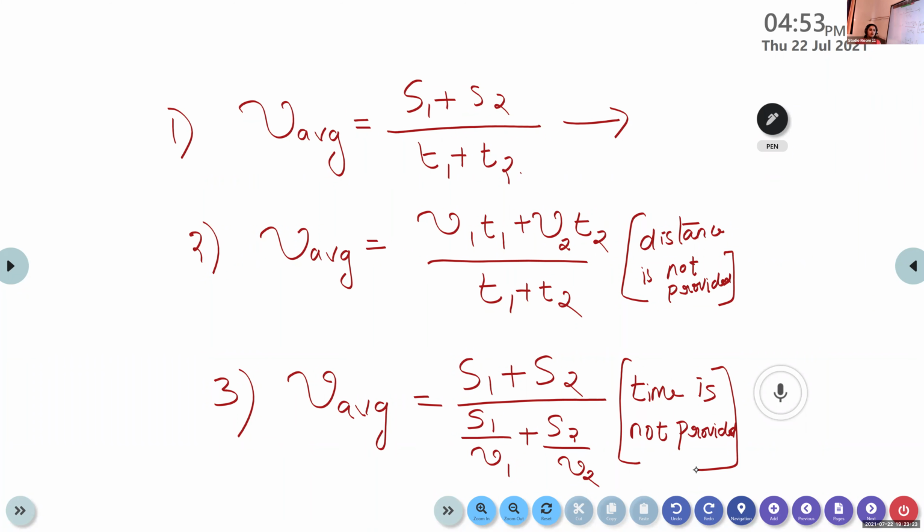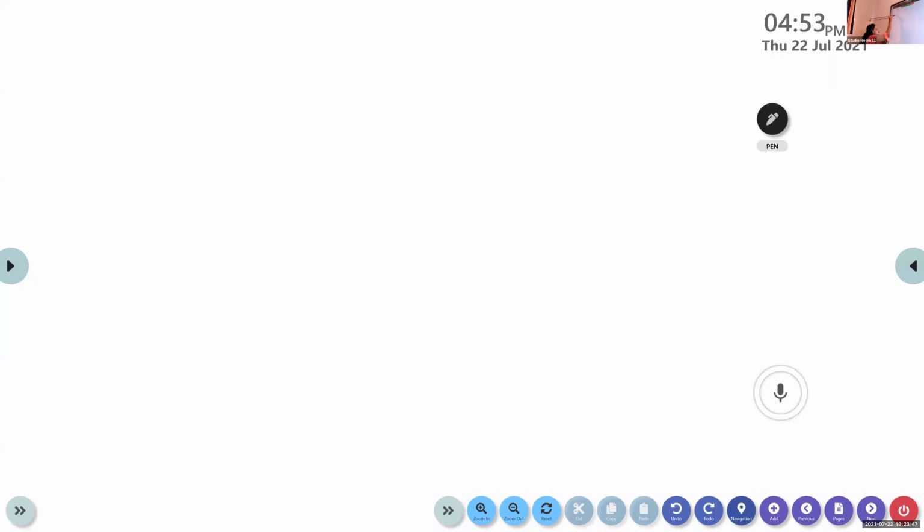Now we have one more special case. According to our third equation, nu average is equal to S1 plus S2 divided by S1 by nu1 plus S2 by nu2. So students, imagine if the distances are equal, that is our fourth case. The fourth case comes under average speed.